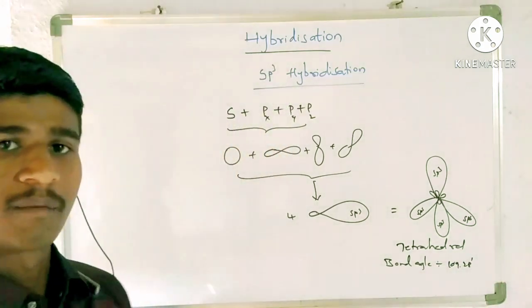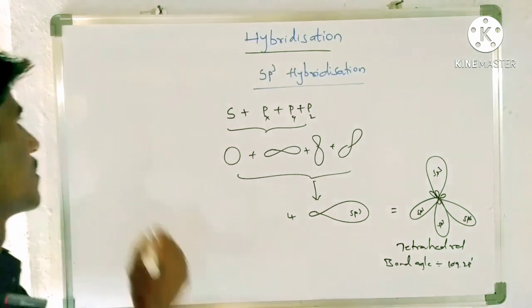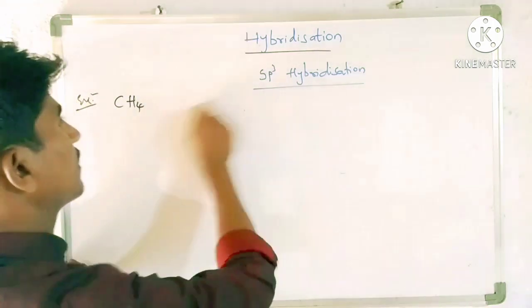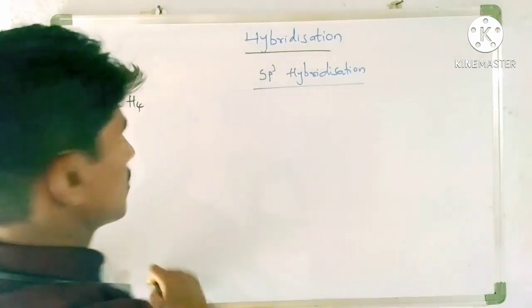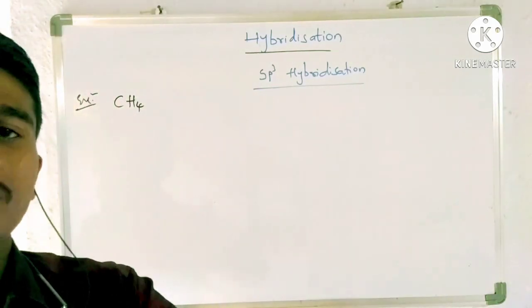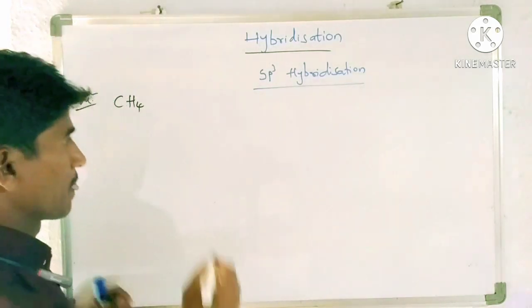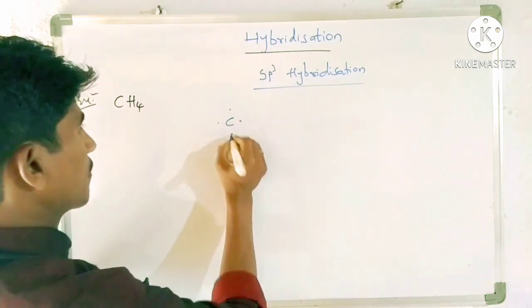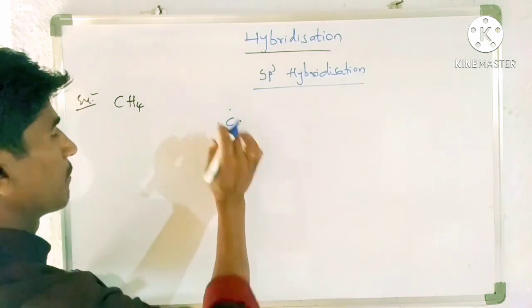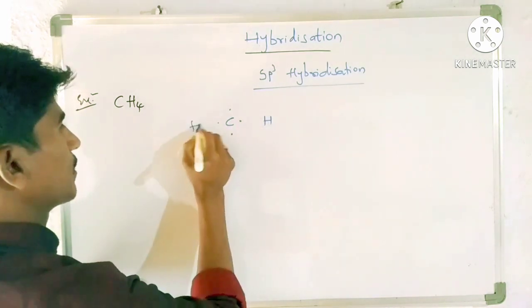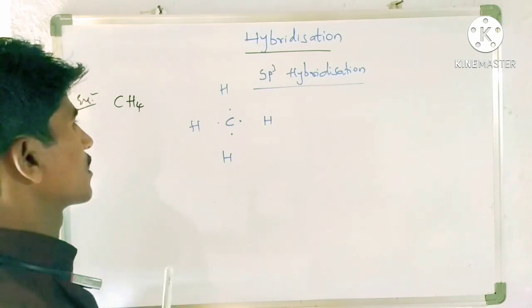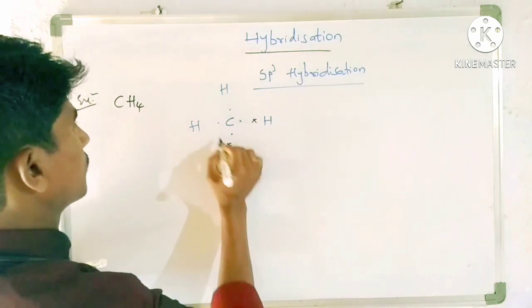For this sp3 hybridization, the best example is CH4. Before explaining sp3 hybridization, first let us write the CH4 Lewis dot structure. We know very well that the Lewis symbol for carbon is C with four unpaired electrons in the valence shell. So this is four hydrogens. Now each hydrogen has one electron.